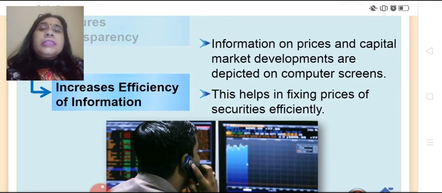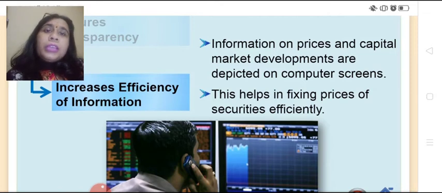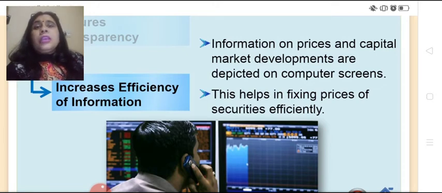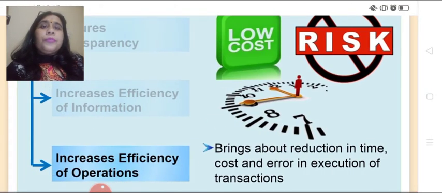Secondly, it increases efficiency of information. Information on prices and capital market developments are depicted on the computer screen. Everything is in front. Efficiency is there. It helps in fixing the prices of securities efficiently. So there is no chance of forgery or price rigging or manipulation of prices. No such chances, because everything is in front of all the brokers. It's in front of all the clients, and this increases the efficiency of information.